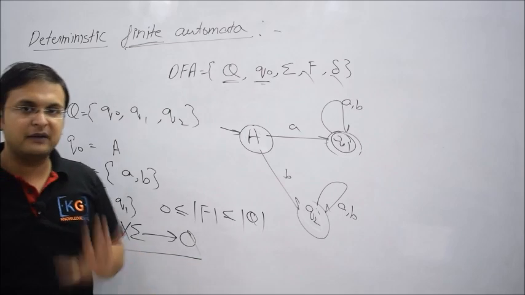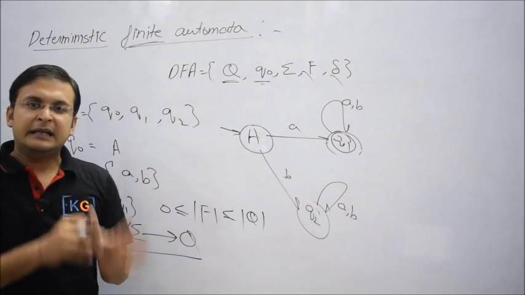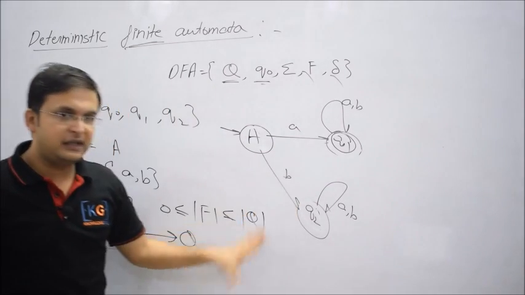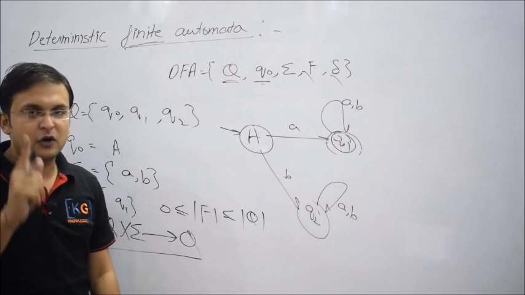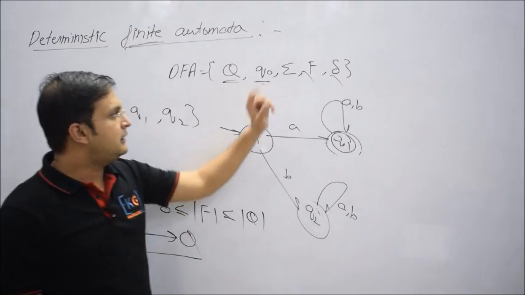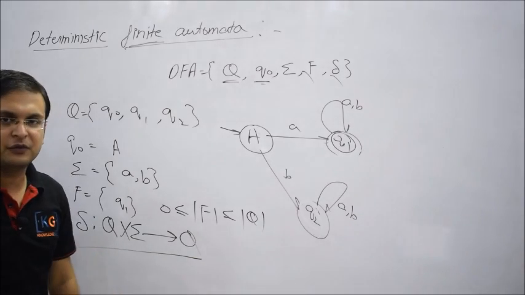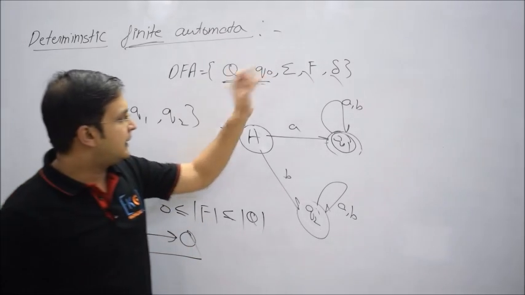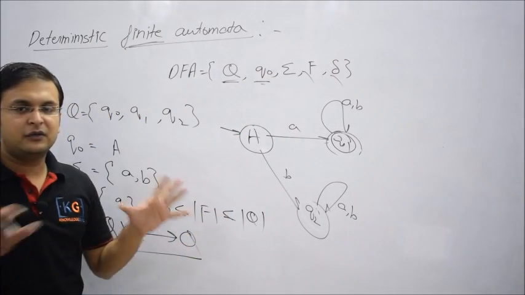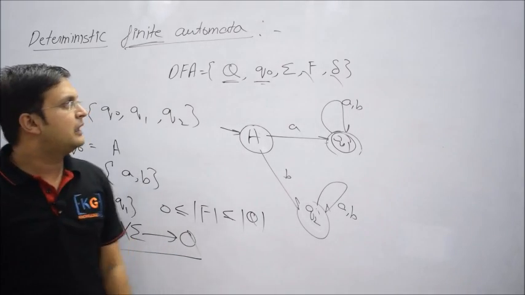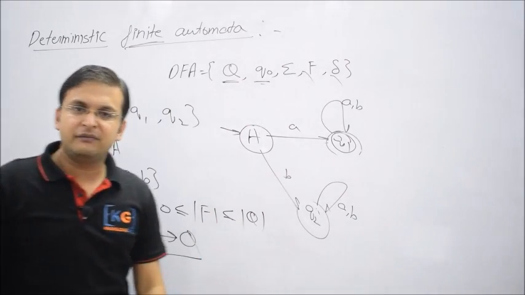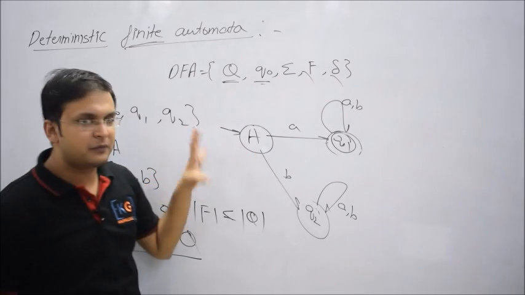First, capital Q, the set of total states. Second, Q naught, the initial state, always remember, always 1. Then sigma, the set of input symbols, the alphabet. Capital F is a set of final states, sometimes 0, sometimes every state could be final. And the last one is the transition function, which tells you how this machine progresses.